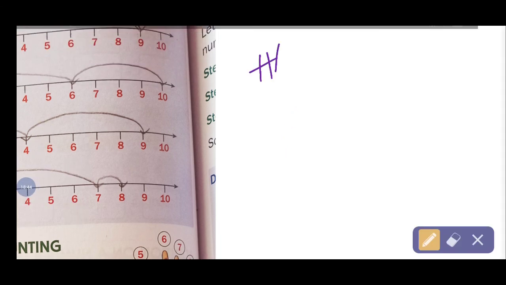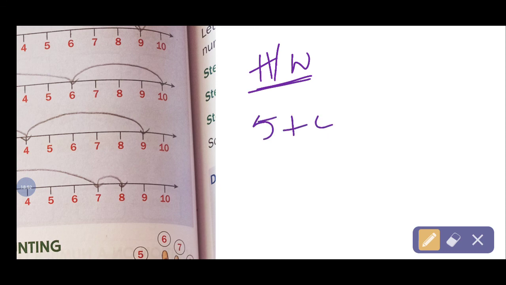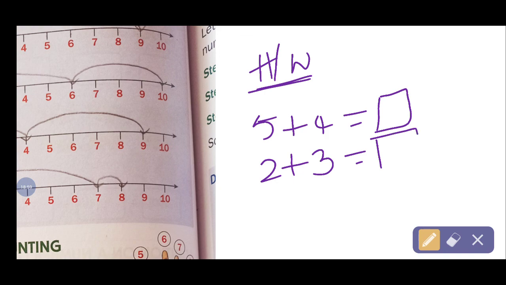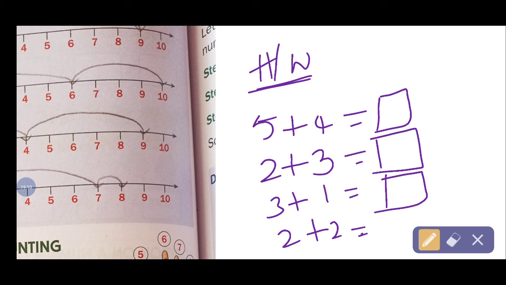Homework I am giving. Do this homework. In your notes you can write it. Okay? 5 plus 4 box. 2 plus 3 box. You write in a box. 3 plus 1 box. 2 plus 2 box. So these 4 questions I have given to you. Do your homework. This is your homework.